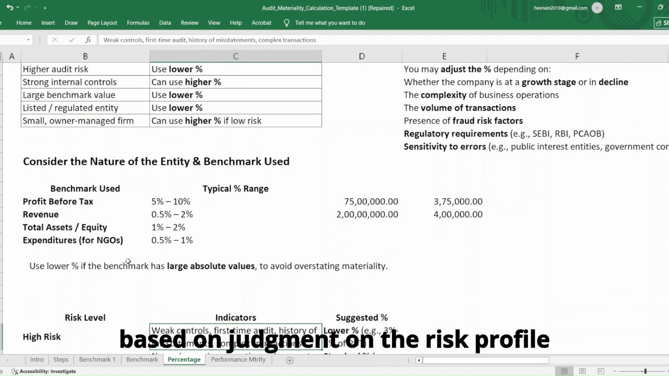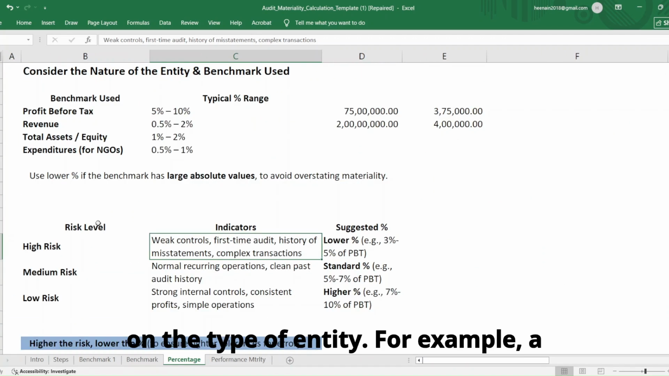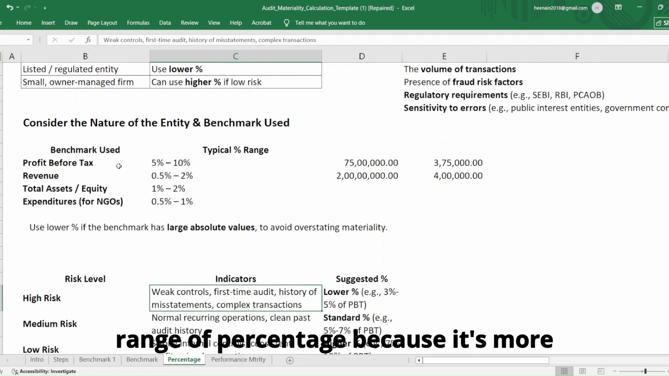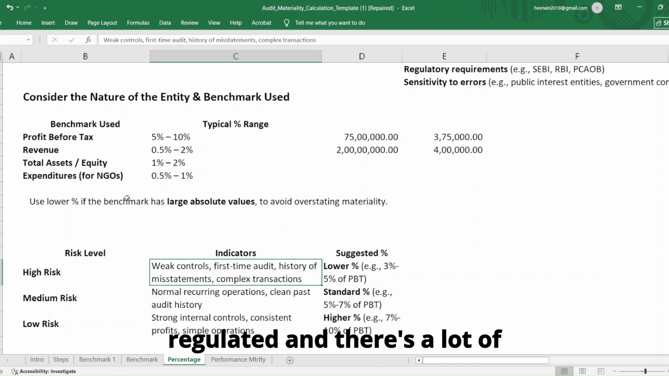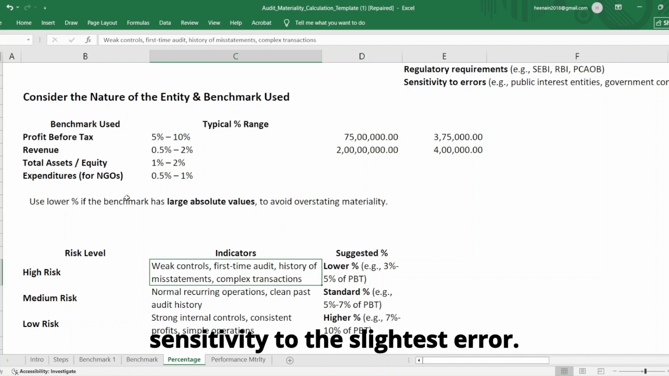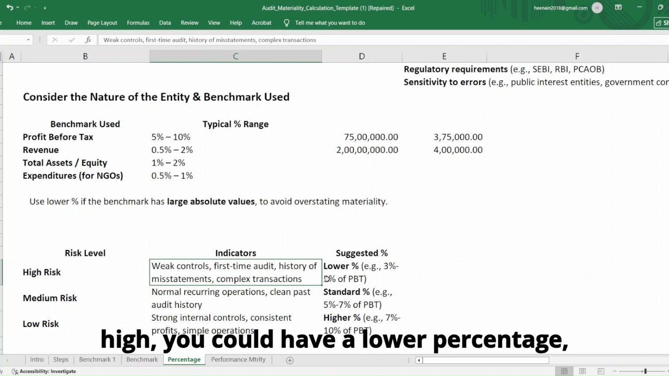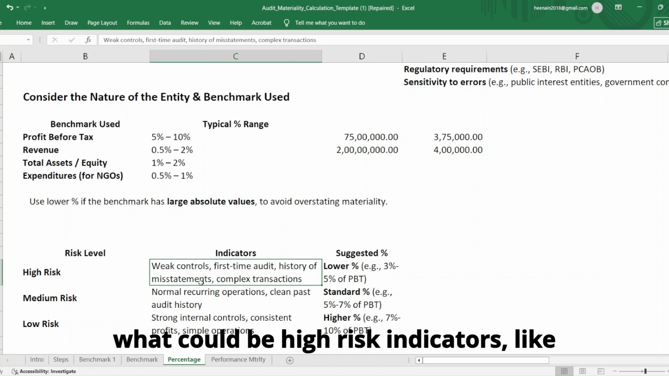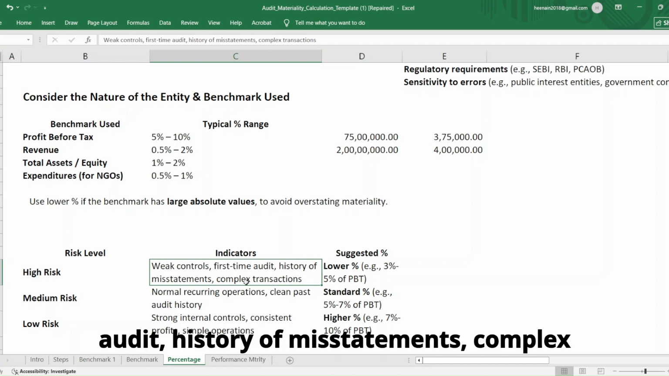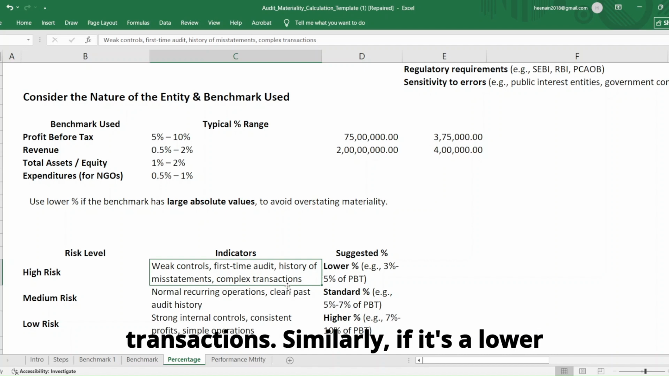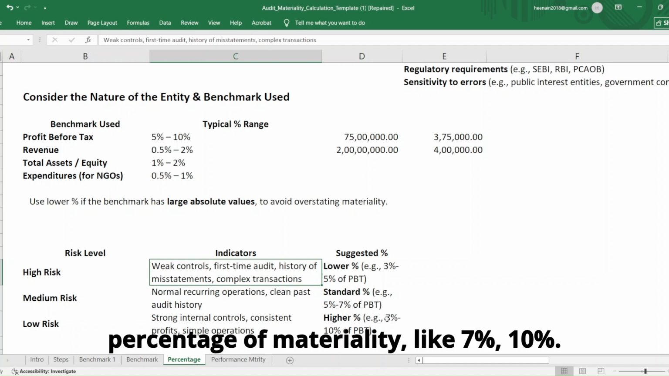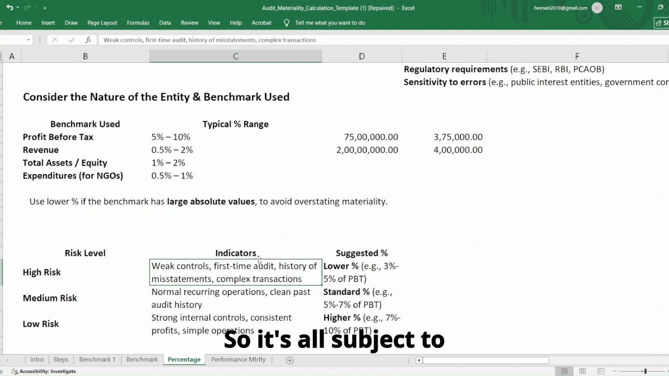So it is completely based on judgment on the risk profile, on the type of entity. For example, a listed entity will typically have a lower range of percentage because it's more regulated and there's a lot of sensitivity to the slightest error. So for example, if the risk level is high, you could have a lower percentage like 3 to 5% of PBT. So what could be high risk indicators? Weak controls, a first time audit, history of misstatements, complex transactions. Similarly, if it's a lower risk, then you could have a higher percentage of materiality like 7%, 10%. So it's all subject to judgment.